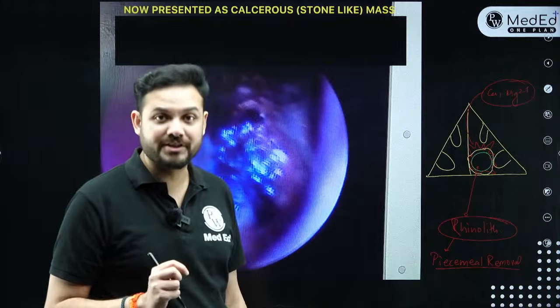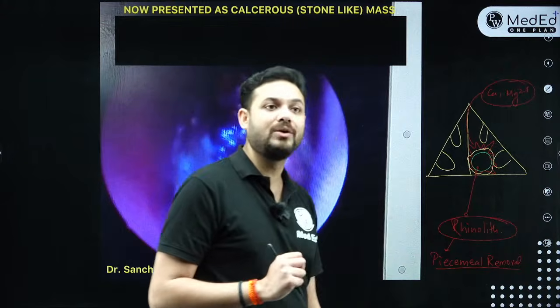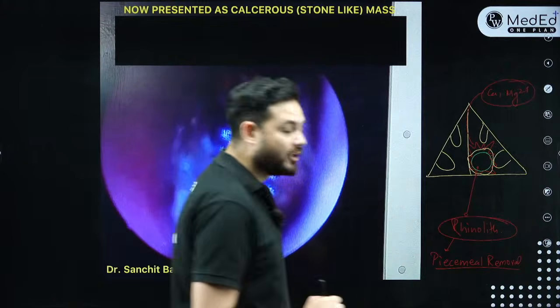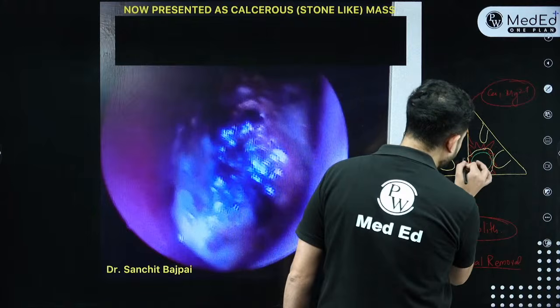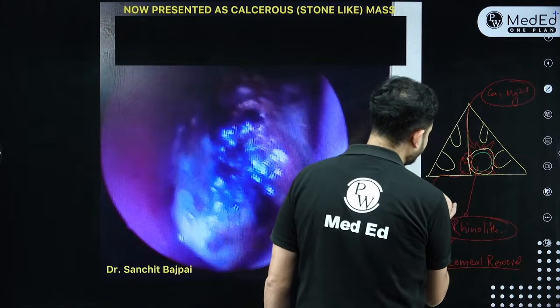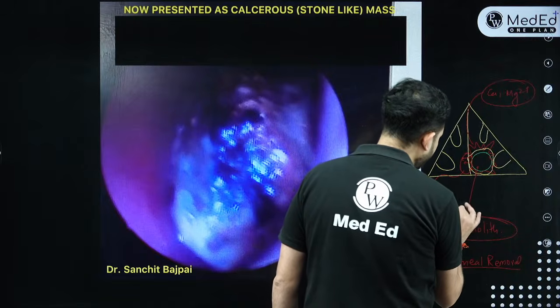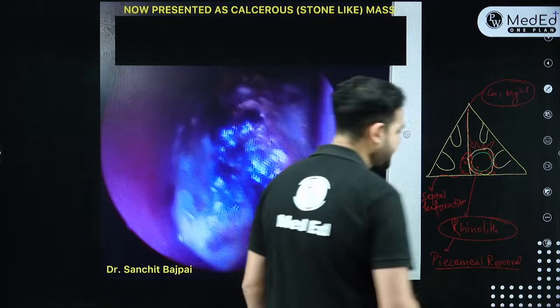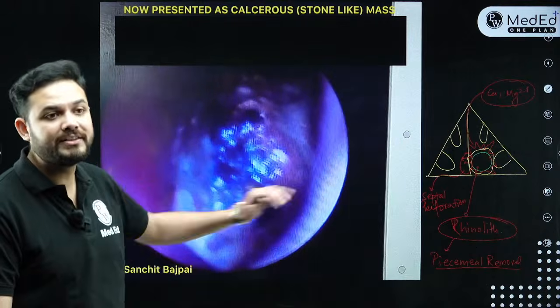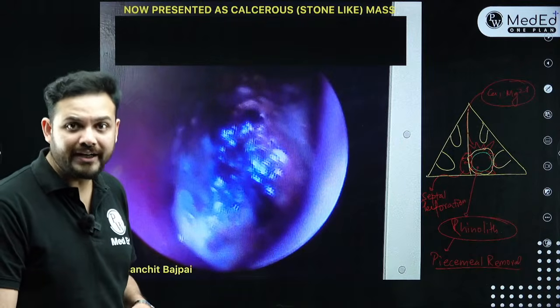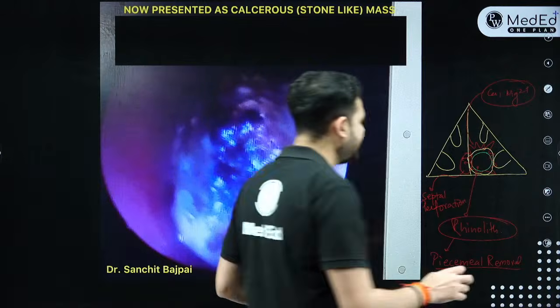Now, the most important question that comes is, what is the complication that a rhinolith, if it is not removed, can cause? If there is a rhinolith, it will lead to septal perforation. It will keep causing the septal area to get eroded and lead to septal perforation, which is very, very commonly seen in such cases. So untreated rhinolith can lead to septal perforation. Fine? Chalo. So this becomes rhinolith, a straightforward question.